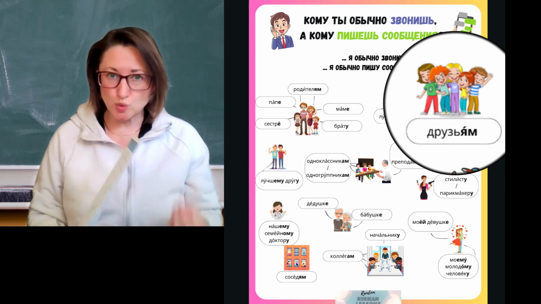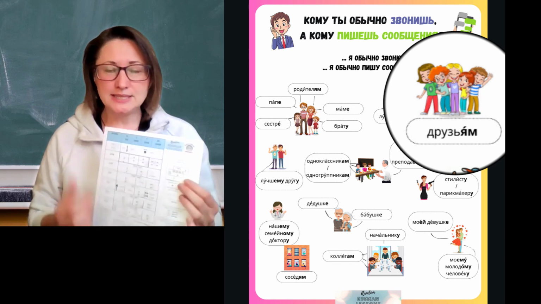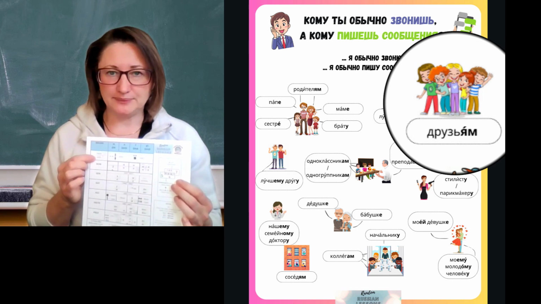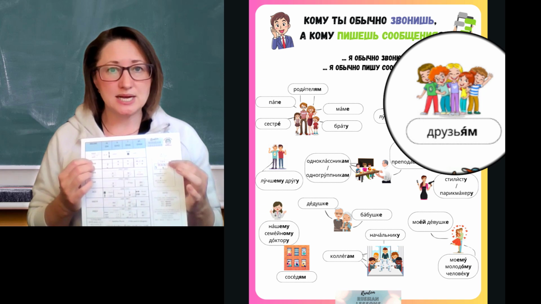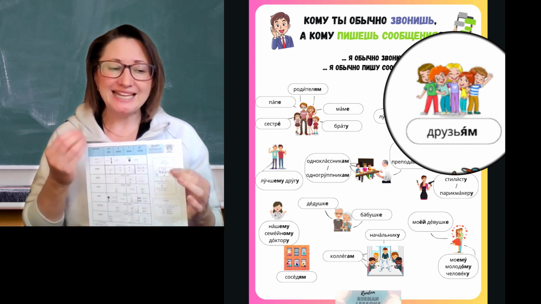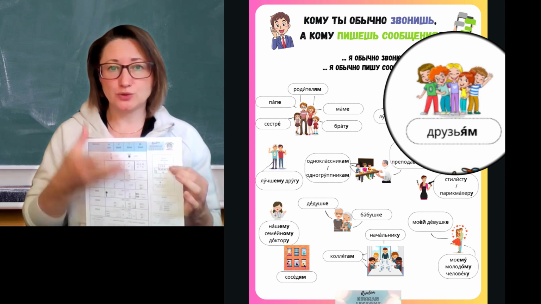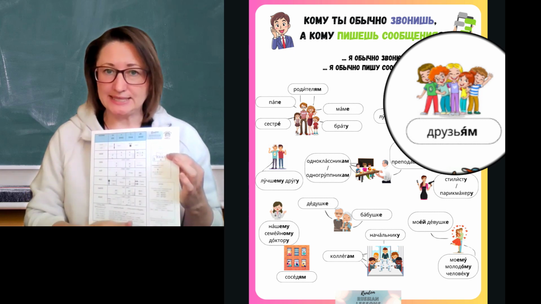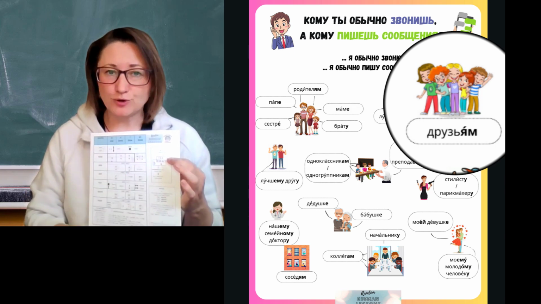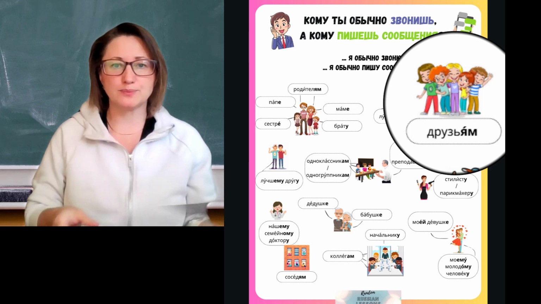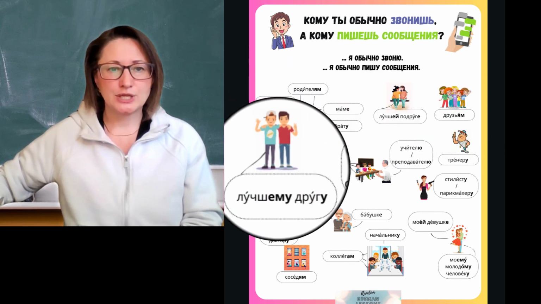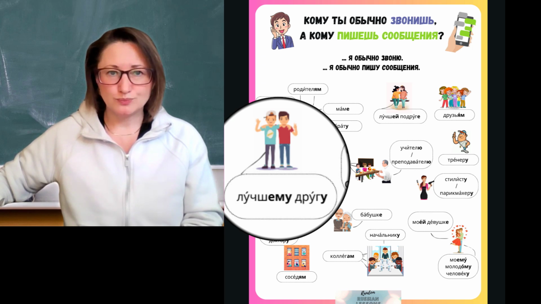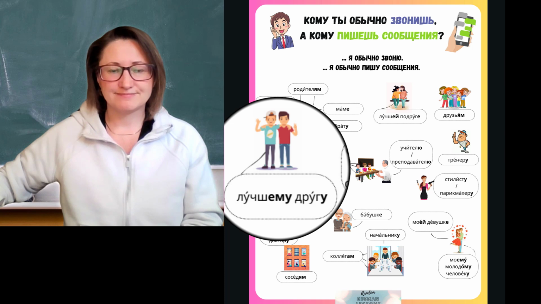So the word друг, friend, in singular follows the hard paradigm. However, in plural, it has the irregular form друзья. That needs to be remembered, and it also switches from the hard to the soft paradigm. So all of the endings for друзья will follow the soft paradigm for plural. Okay. Лучшему другу я обычно пишу сообщение.